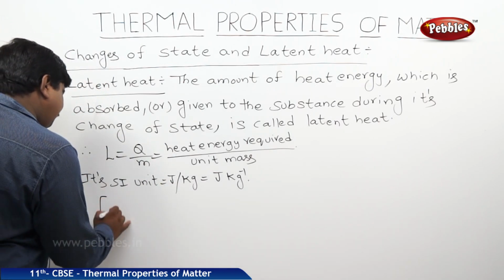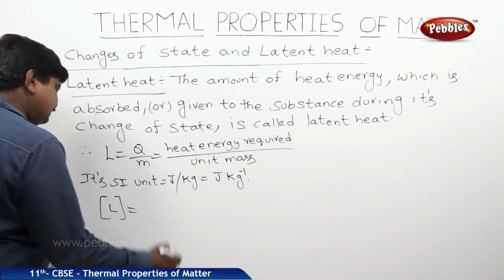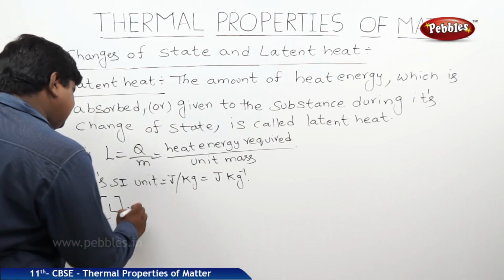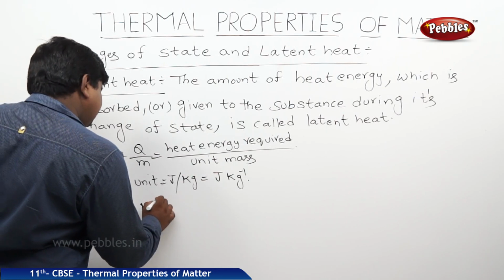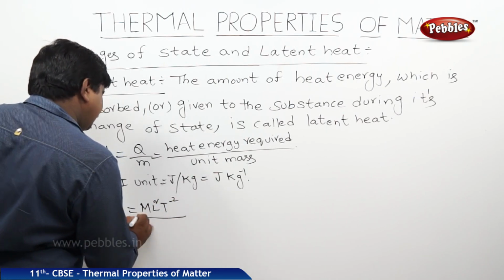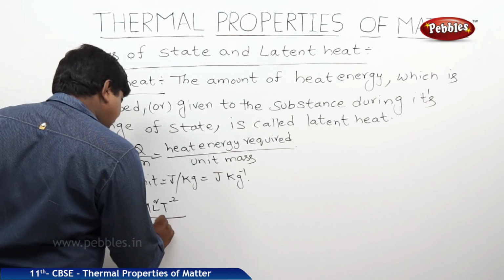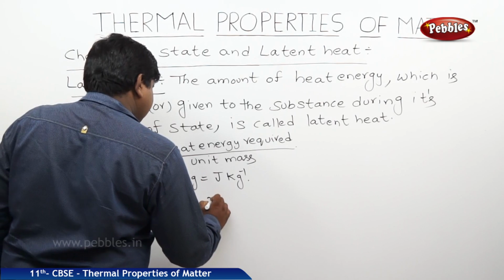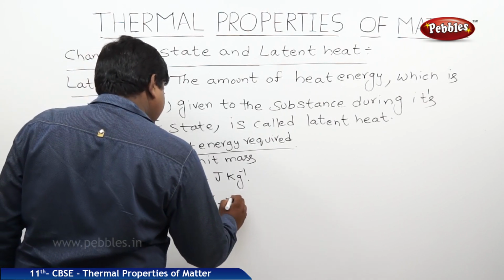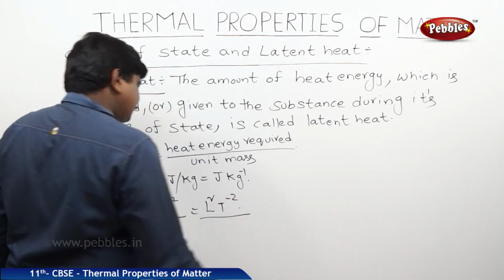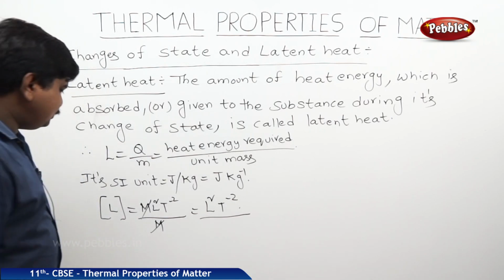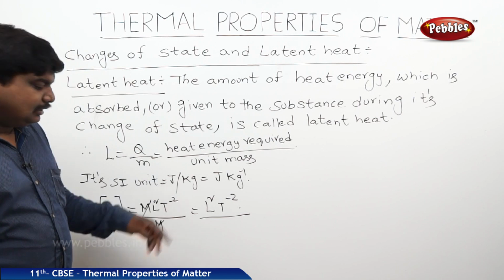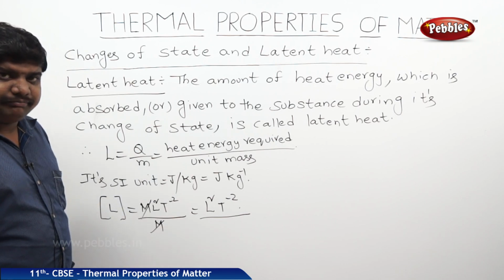The dimensional formula of L is heat energy divided by mass. The dimensional formula of the heat energy is M L square T power minus 2, divided by mass. The dimensional symbol is capital M. This M and M get cancelled. We will get L square T power minus 2. So, it has 2 dimensions in length, minus 2 dimensions in time.